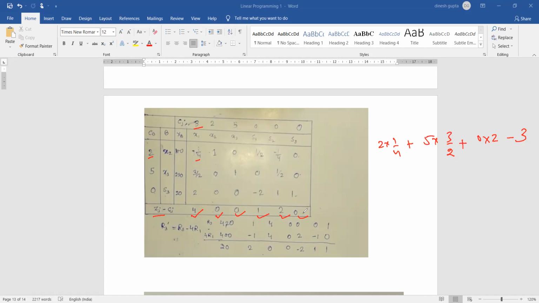So once we know that we have reached our optimal solution, it means that we are not going to compute the simplex table any further. हम लोग और iterations नहीं करेंगे. लेकिन ultimately I want to know what is the final solution. So the final solution will come from the value of b.